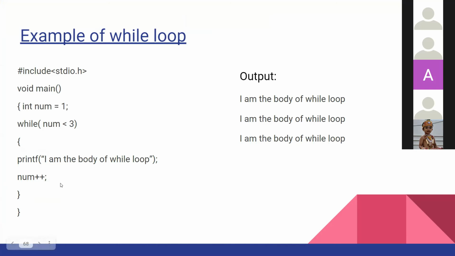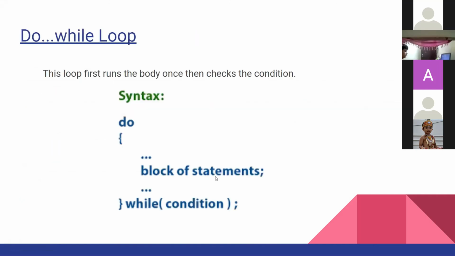Okay. So first, when num is equal to 1, the condition will be checked. Since 1 is less than 3, it is a true value, right? So printf will be executed and printed here, and then the number will be incremented. This will happen until the number value is 3. So 3 less than 3 is not true, right? If we put 3 less than or equal to 3, then the value is true. But 3 less than 3 is not true, so it will execute only 2 times and come out of the loop. That is the example of a while loop.